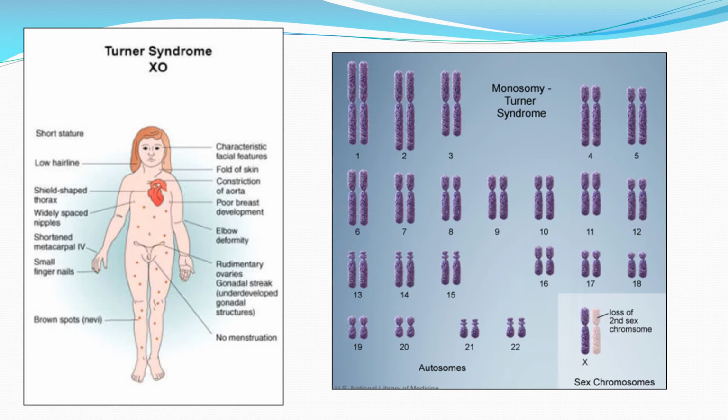It is caused by non-disjunction of XX chromosomes. When an abnormal egg without any X chromosome is fertilized by a sperm with an X chromosome, the resulting baby contains XO chromosomes. The baby develops into a sterile female. She has female phenotypes, but there is no menstruation cycle.